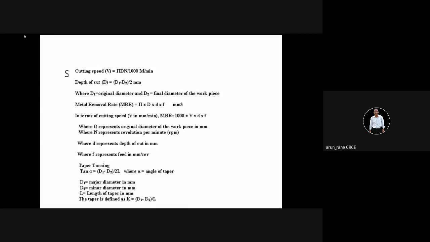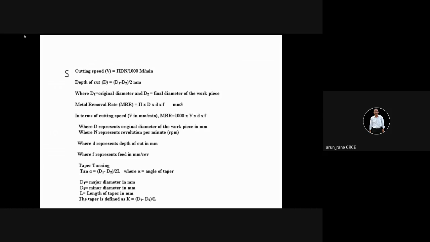So now here you have to substitute in the formula V is equal to pi D N upon 1000. On the left hand side you substitute V as 25. So 25 is equal to pi into diameter, which is 50, into N upon 1000. Now quickly find out the RPM N.